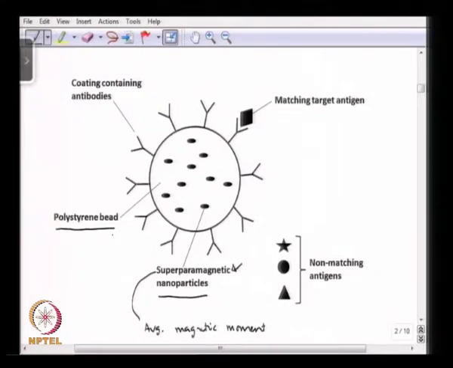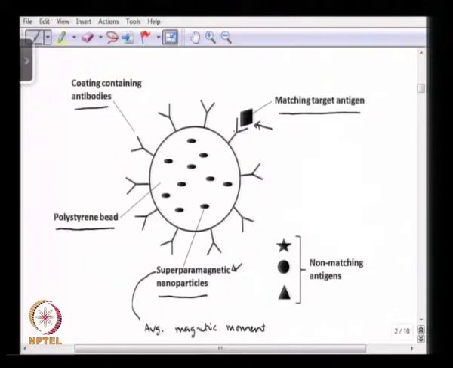Okay. On the bead we have a coating of antibodies, and in a sample we may have many different types of antigens, and only the matching target antigen will bind to these antibodies.